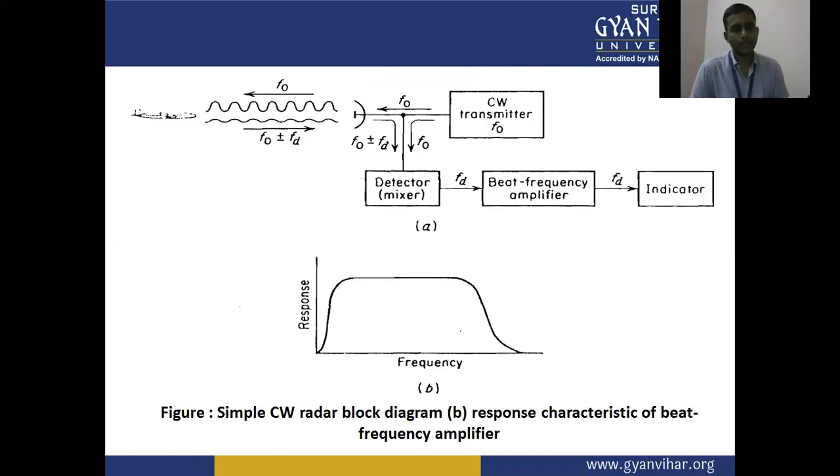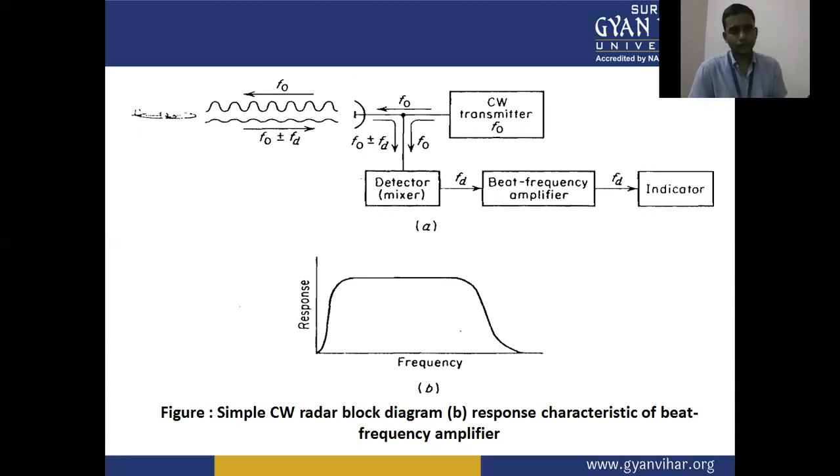This is the simple CW radar block diagram and the frequency response characteristics of the beat frequency amplifier. The beat frequency amplifier is the mixer frequency amplifier, or our Doppler frequency amplifier. Here we have a CW radar transmitter section producing the F0 frequency, and this F0 frequency is transmitted by the radar antenna.